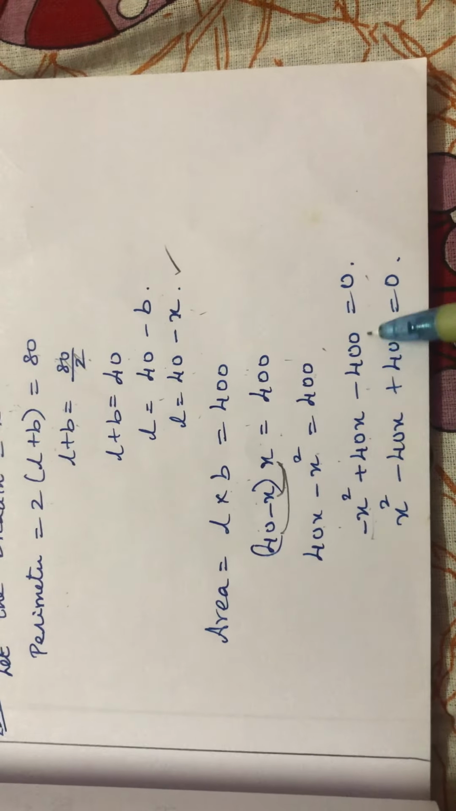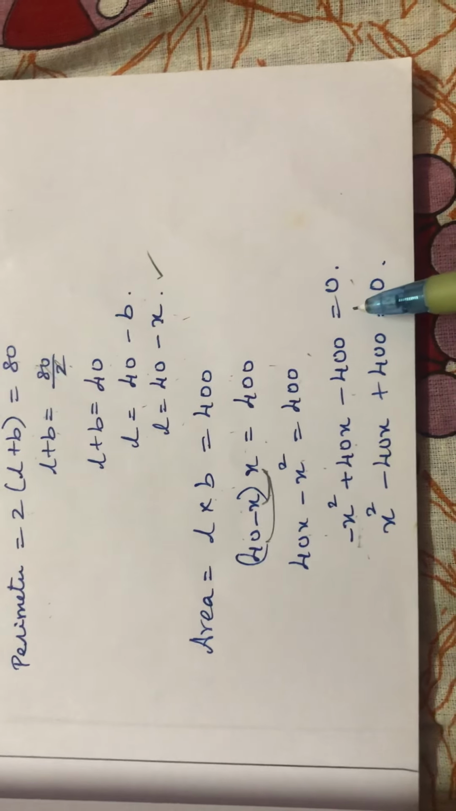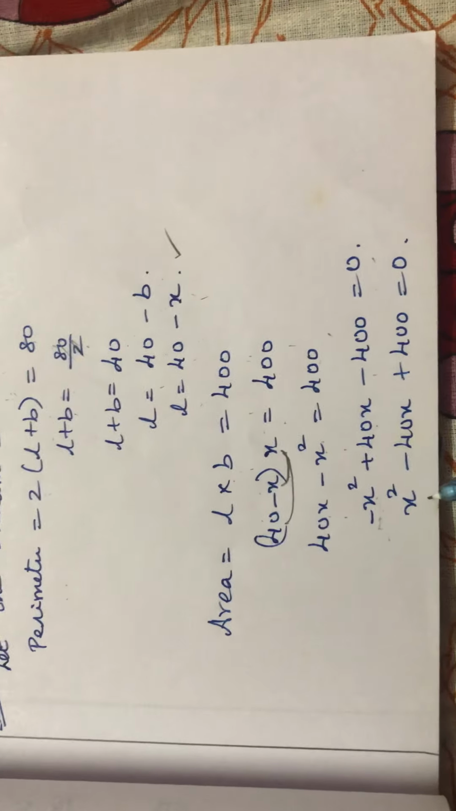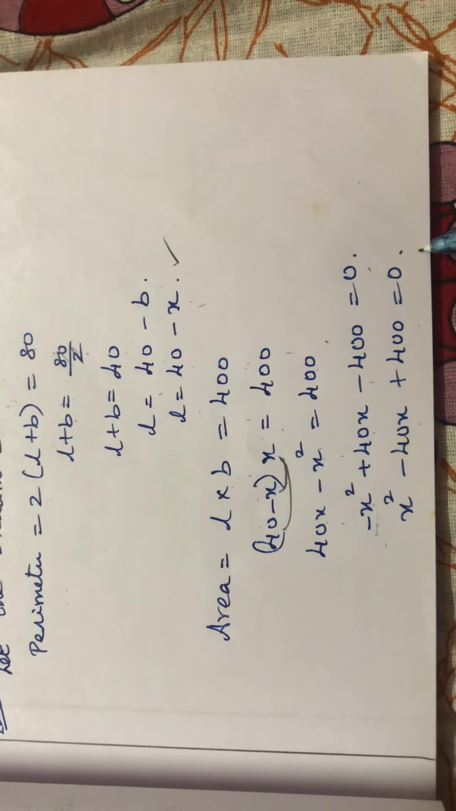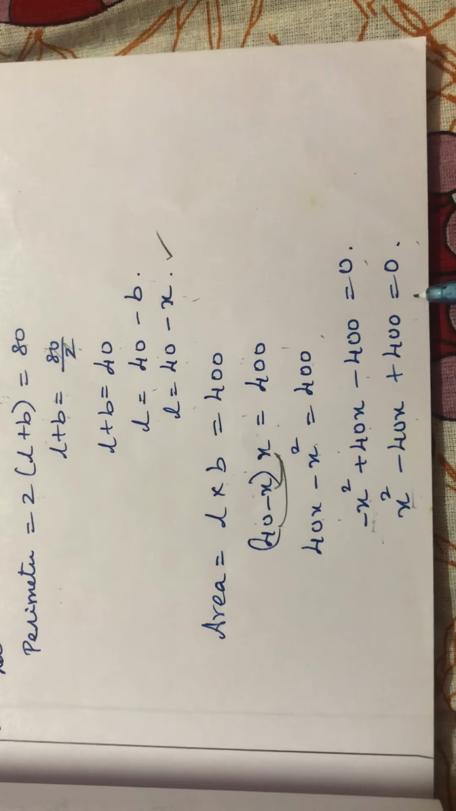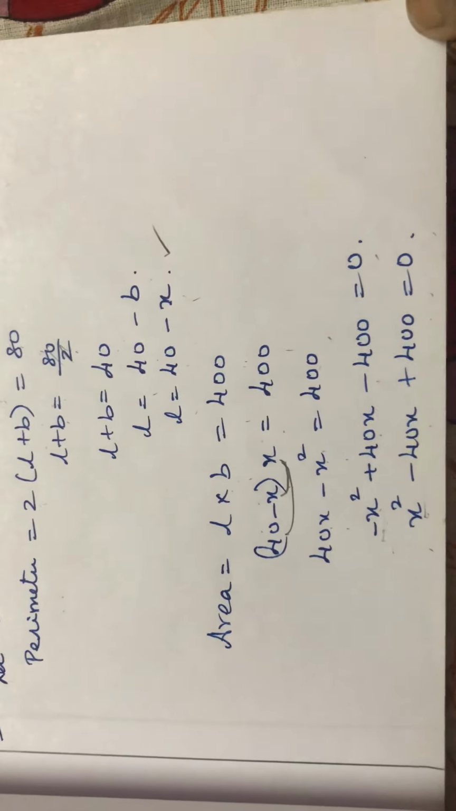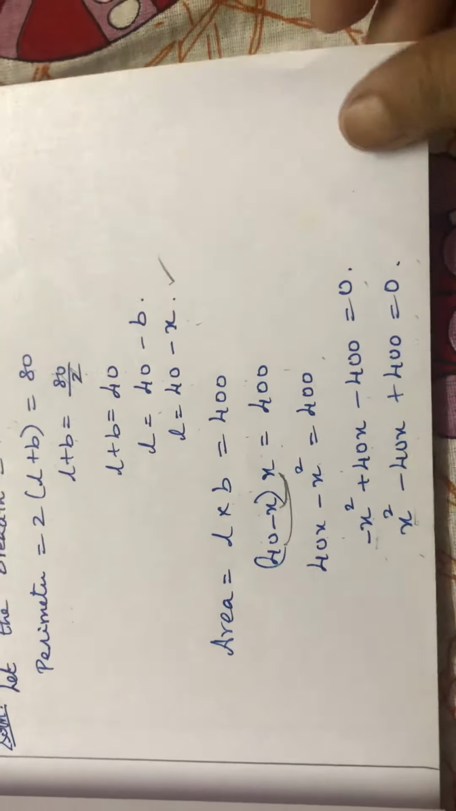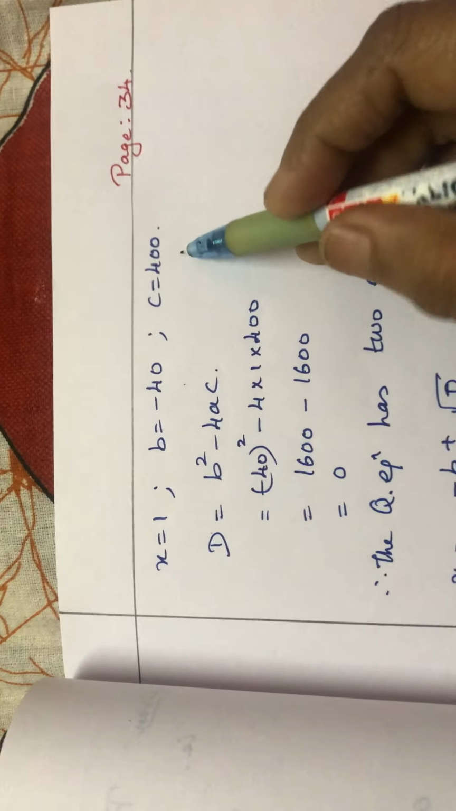Now in the entire equation x square is negative, so I am going to multiply the entire equation with a negative sign. So I'll get x square minus 40x plus 400 is equal to 0. Now this is the quadratic equation. The value of A is 1, the value of B is minus 40, C is 400. So I have written all the values: A as 1, B is minus 40, C is 400.